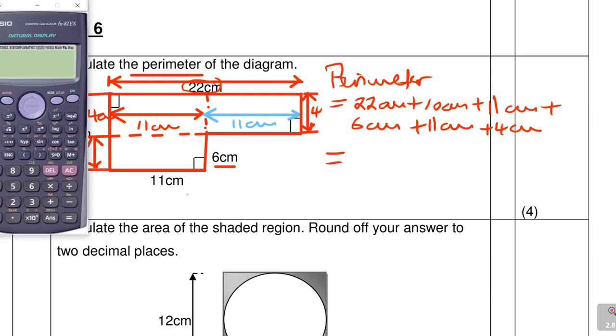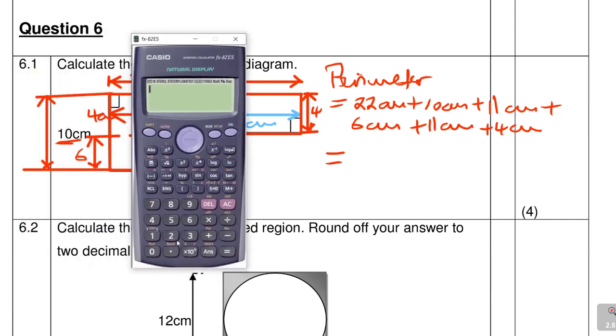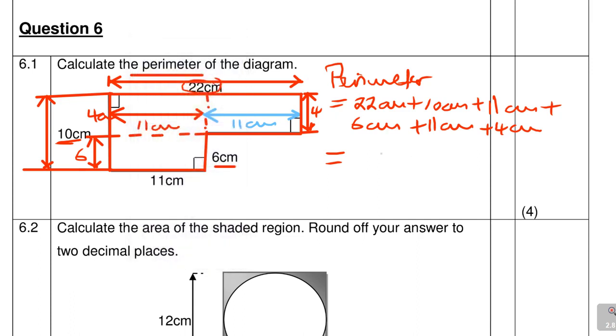Is it difficult? No. So we take a calculator. You say 22 plus 10 plus 11 plus 6 plus 11 plus 4. So that would be the perimeter, 64 centimeters, if I didn't make any error in adding with my calculator there. So perimeter, distance around the shape.